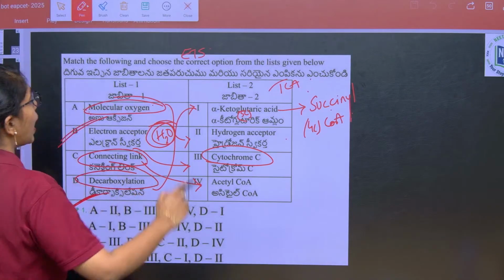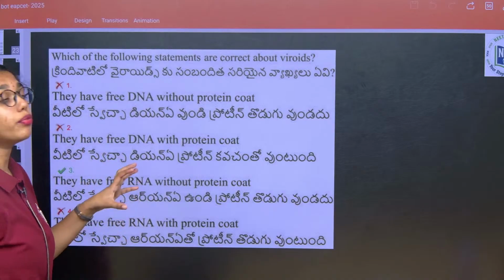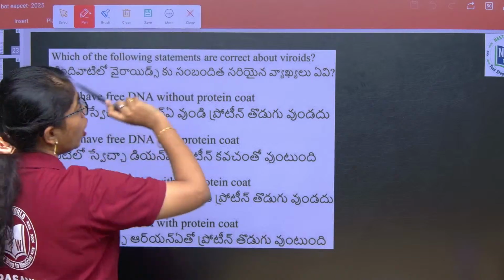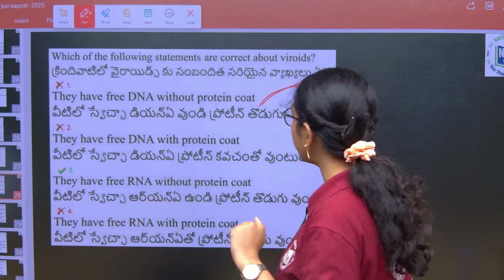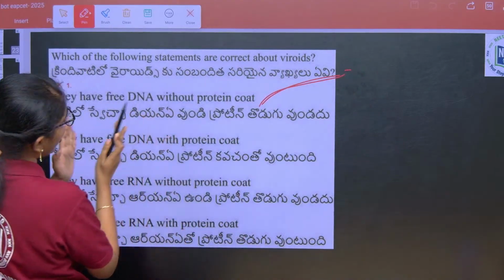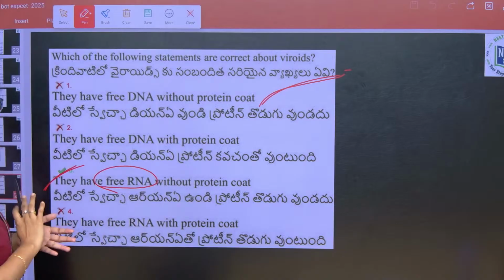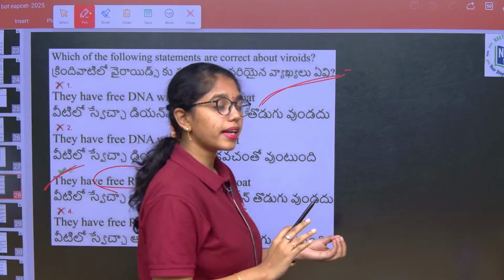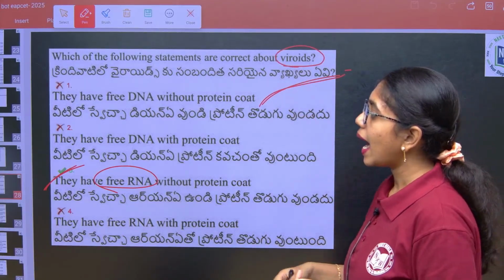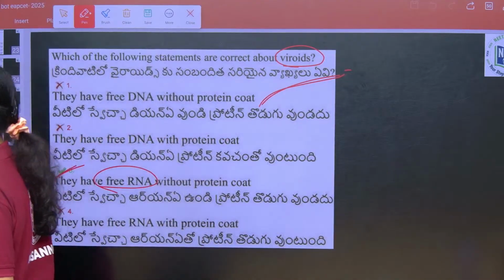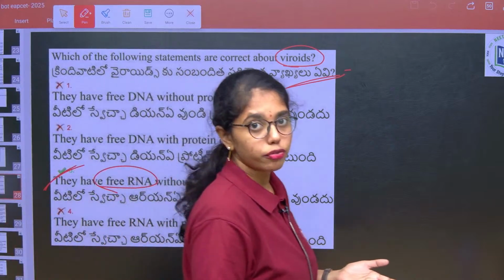Option 1. And then, which of the following statements are correct about viroids? Viroids you have to remember: only an RNA molecule, only an RNA strand without any protein coat, discovered by Diener. So the correct statement with respect to viroids is they have free RNA without any protein coat. If the question is about prions, those are abnormally folded proteins.